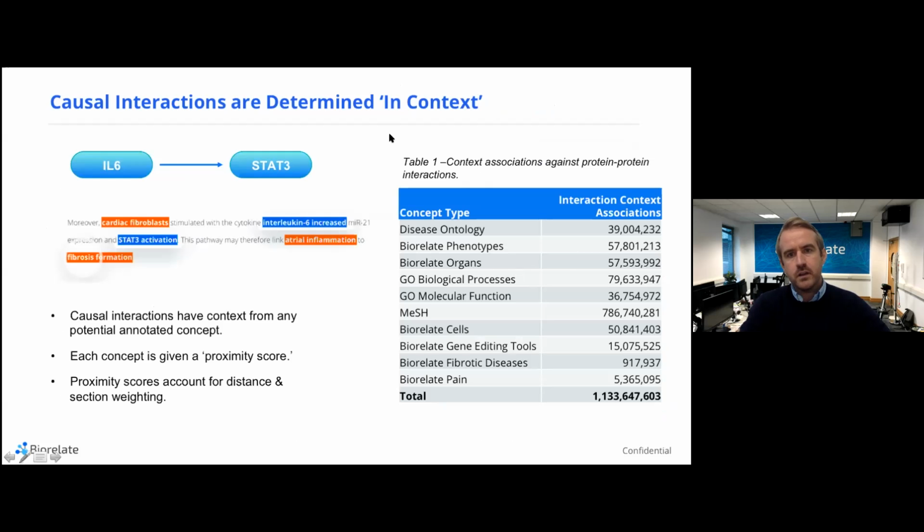As I mentioned, these are captured in context. And so if we look at some of the data points, which are essentially in context data points for each of those causal interactions, we have over 1.1 billion as of May earlier this year. Each of these concepts is given what we call a proximity score or a relevance score, which factors in the distance and the sectional weighting of both the causal interaction and the concepts themselves. So essentially then you can use these as really nice ways of selecting causal data that have been associated with these concepts, and you can do that using the proximity score.